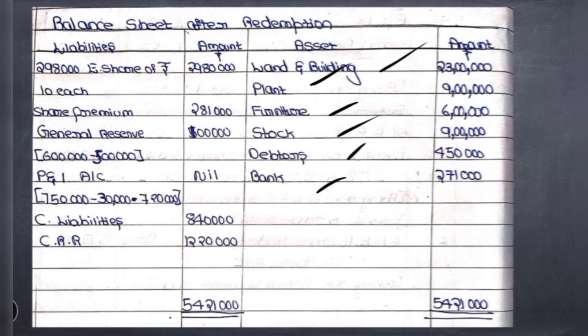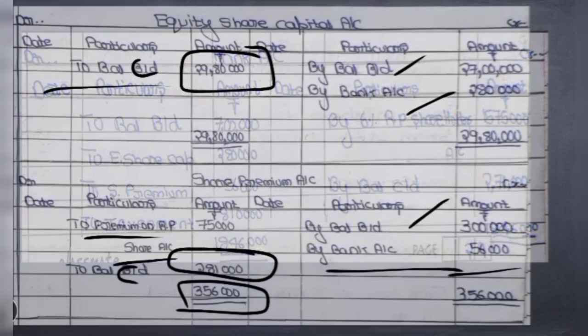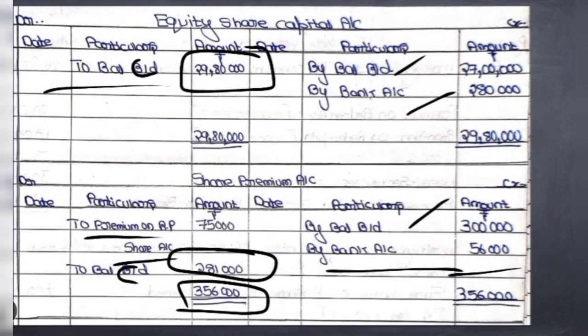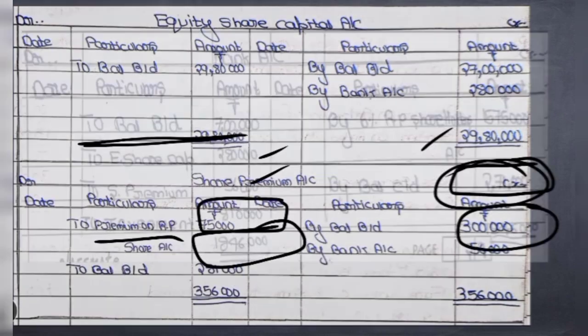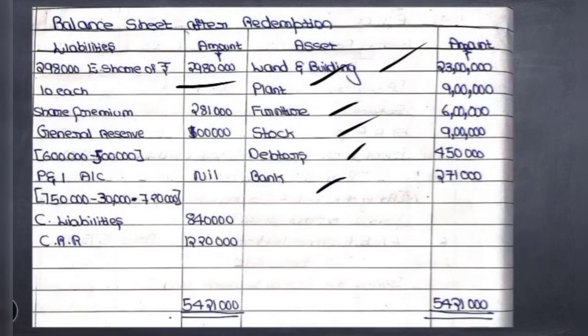So it will be 2,98,000 equity shares of rupees 10 each, which comes to 29,80,000. Then share premium, we have already prepared the account here. The closing balance in the share premium account is 2,81,000, so the same balance has to be shown here.